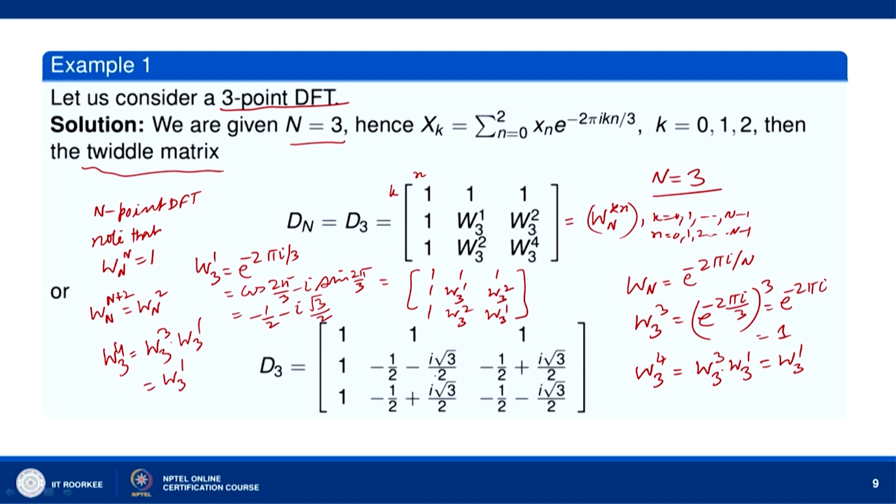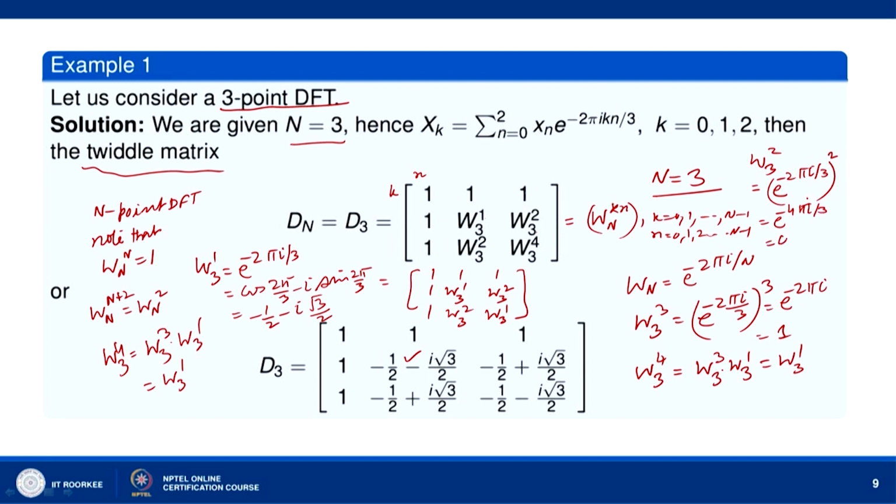So, this is W31. And W32 is e to the power minus 2 pi i by 3 raised to the power 2, so e to the power minus 4 pi i by 3.